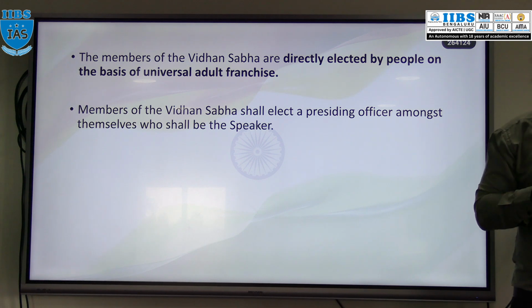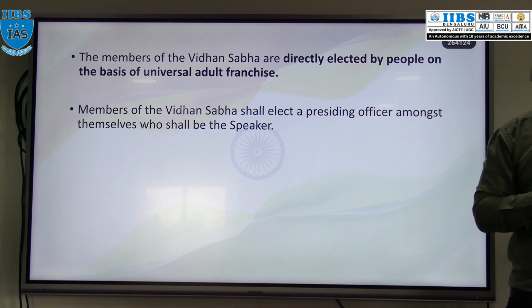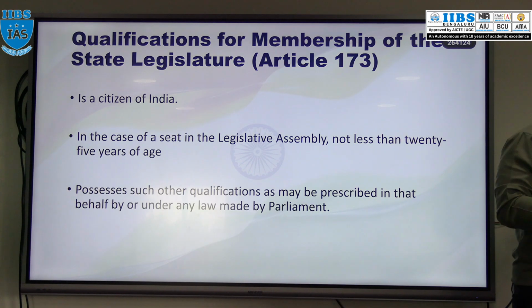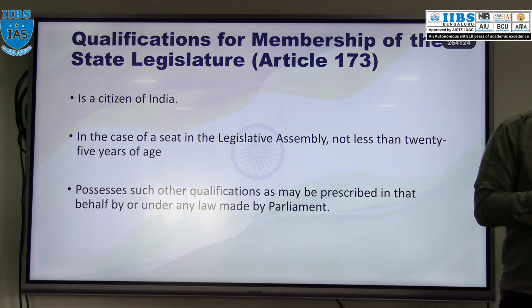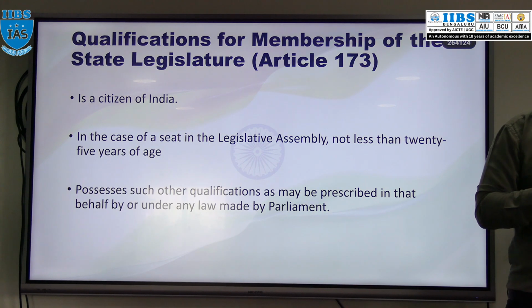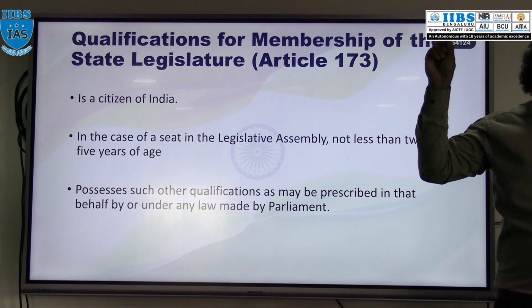At state level also we have a speaker, right? So they will elect their own speaker from among themselves. Got it? So this is about the composition of the state assembly. Now members are there, right? Generally we call them MLA, member of legislative assembly.